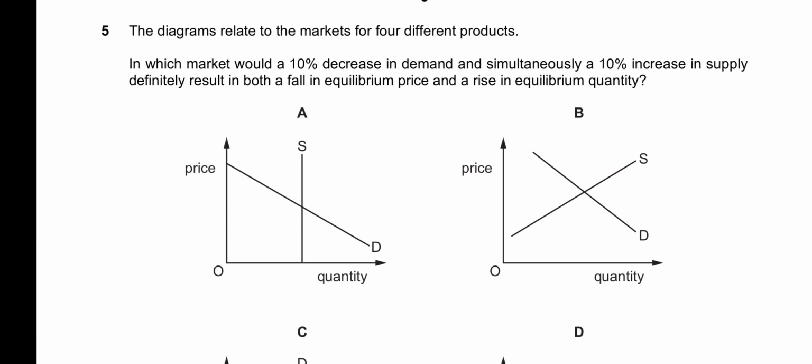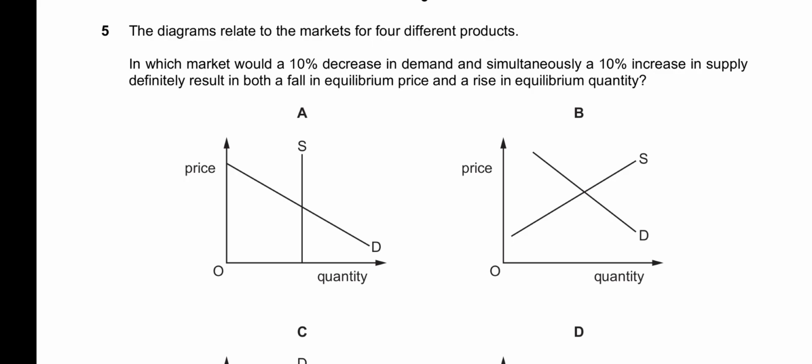5, it says the diagrams relate to the markets for 4 different products. In which market would a 10% decrease in demand and simultaneously a 10% increase in supply definitely result in both a fall in equilibrium price and a rise in equilibrium quantity?